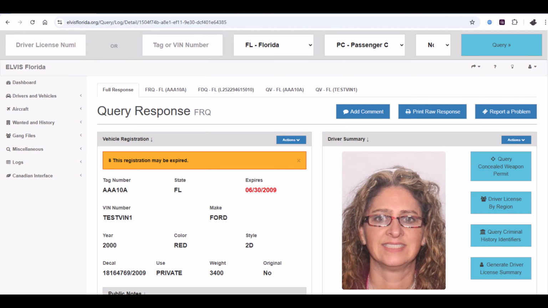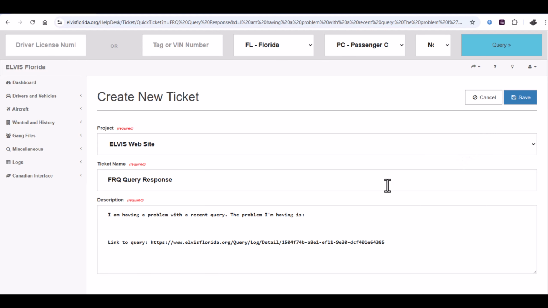There are several reasons why a query may not be in this format. One example could be as simple as the state's DHSMV placing a space or an improper character placement that does not allow ELVIS to format the query into this format. To report a query that is not in this format, click Report a Problem. This will create an ELVIS support ticket. It will include the hyperlink to the query in which you are reporting.